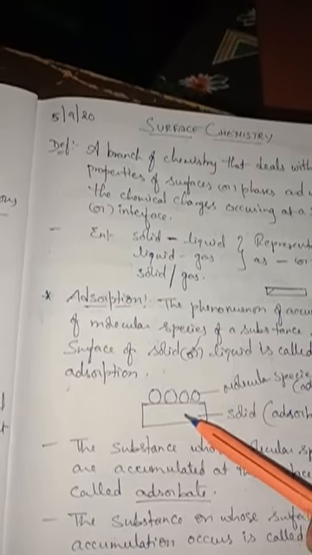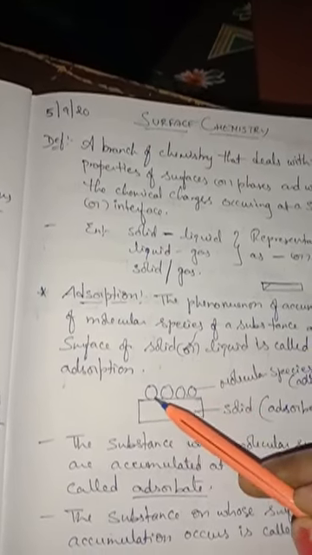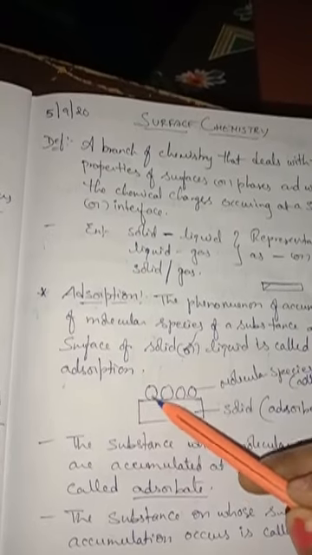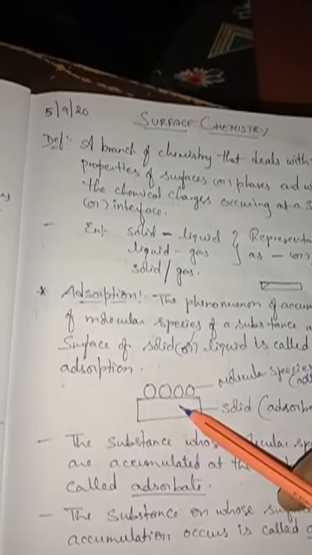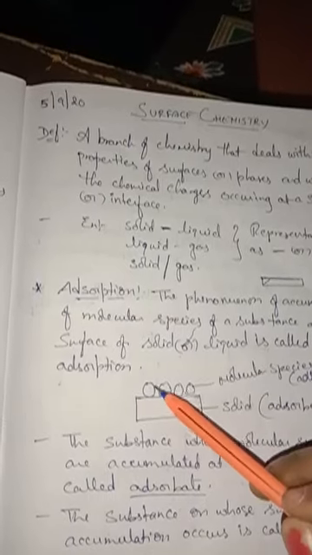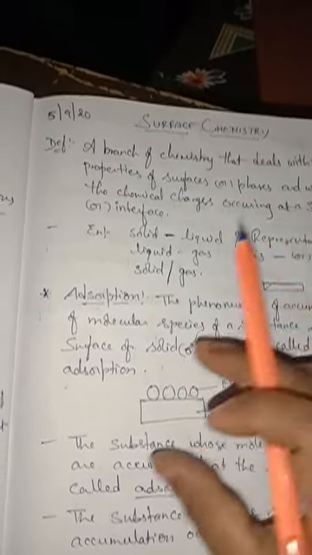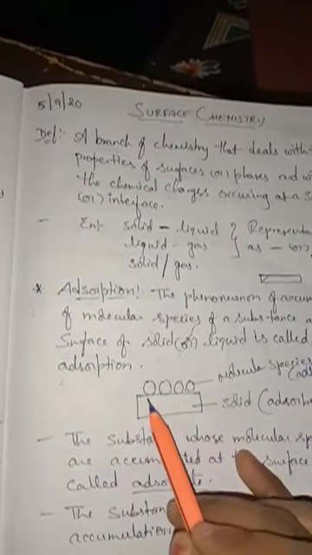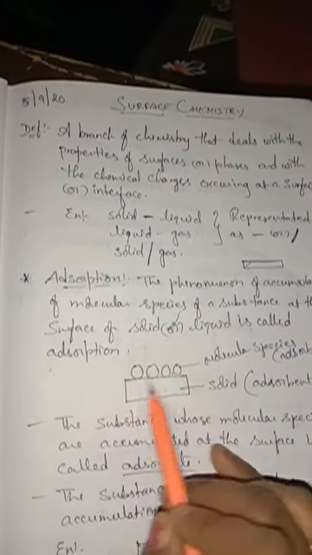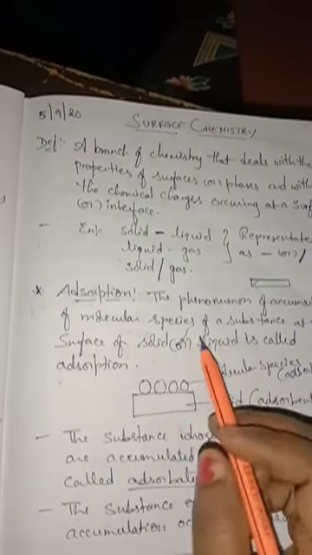So what I said, there are some unbalanced forces between the surface of the solid or the substance and the molecular species. To satisfy that, they will settle over the surface. So this is called accumulation of the molecular species, or the phenomenon of accumulation of molecular species of a substance at the surface of liquid or solid is called adsorption.